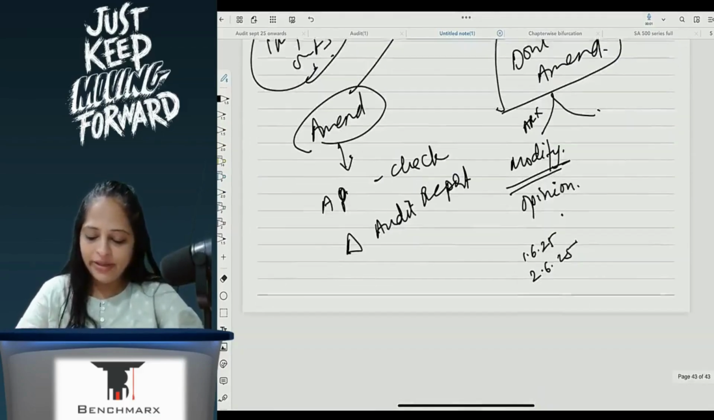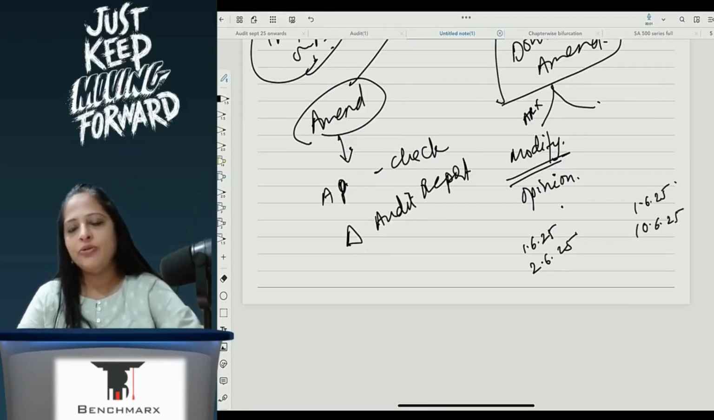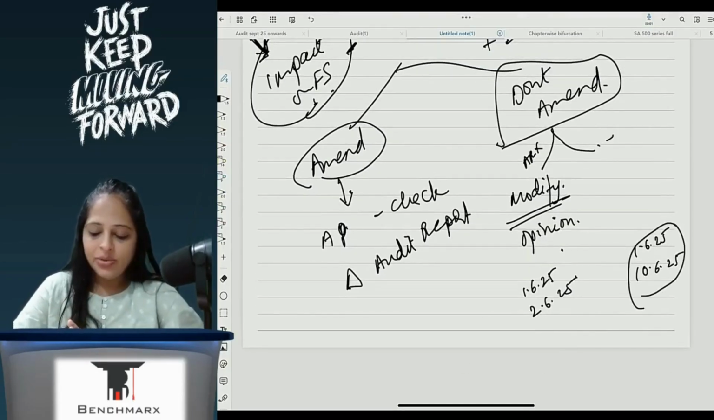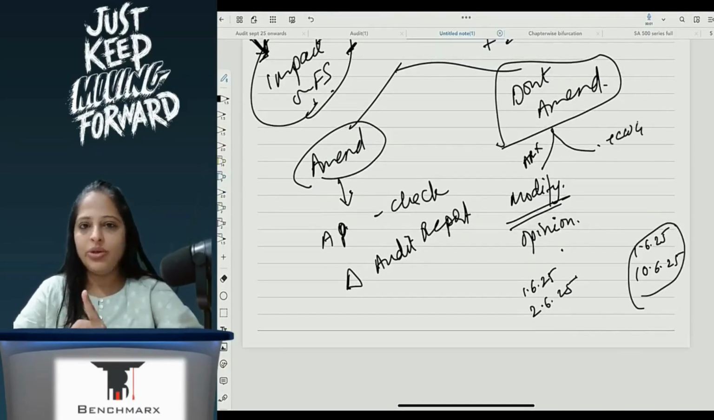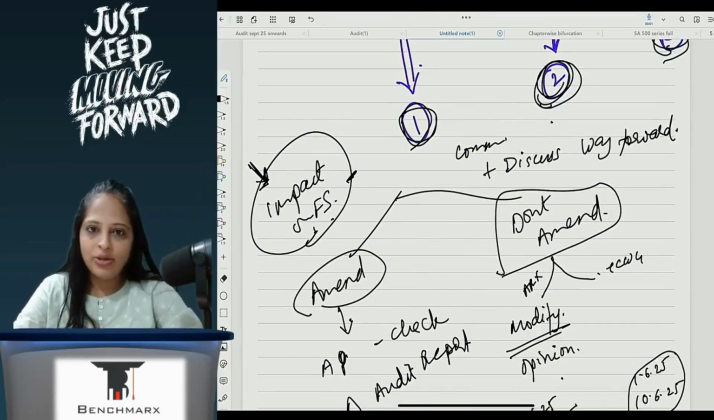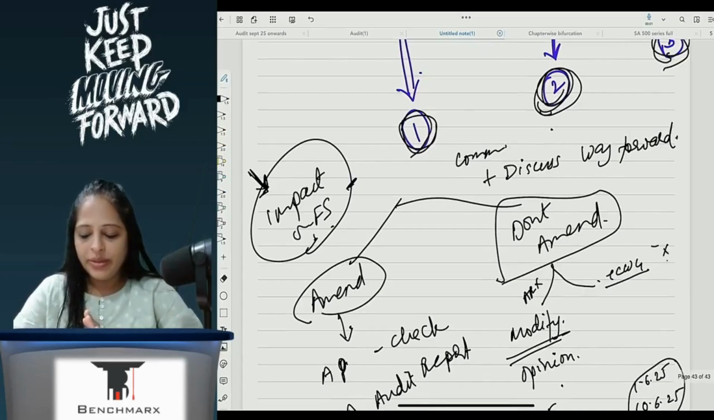But if it comes to my knowledge on 10 June 2025, by which time my office boy has gone and delivered the audit report and everything has happened, then I will go and tell TCWG that I have given you the audit report, and this needs amendment because it has an impact on the FS. You are not amending, fine, but I will have to change my audit report. So this audit report should not go to a third party.